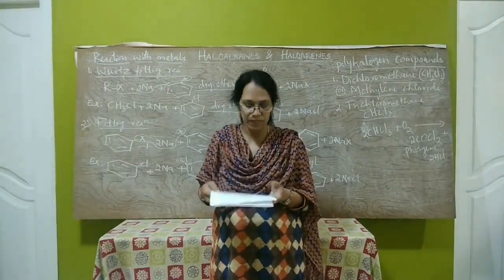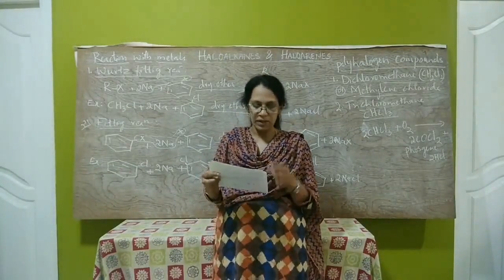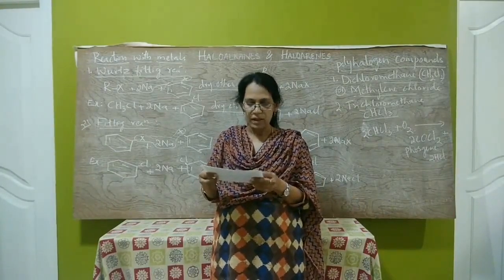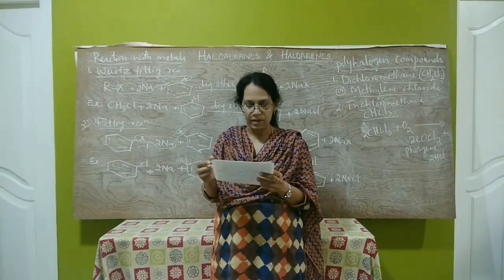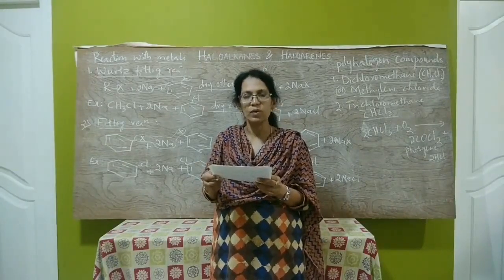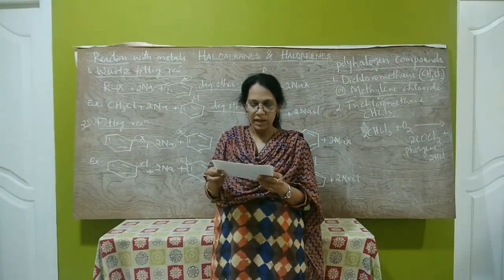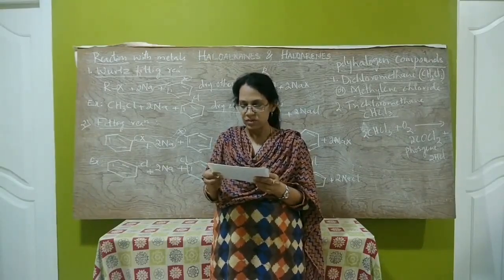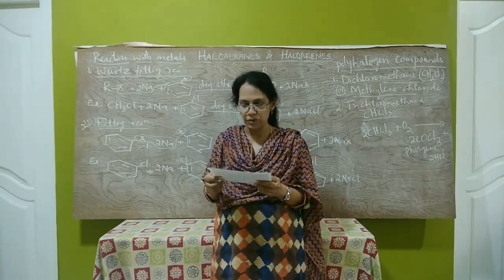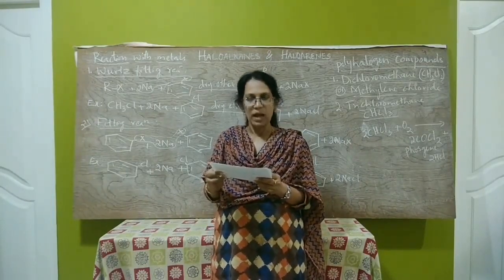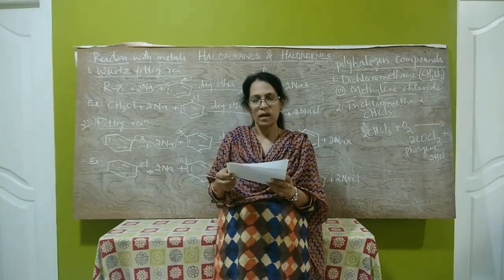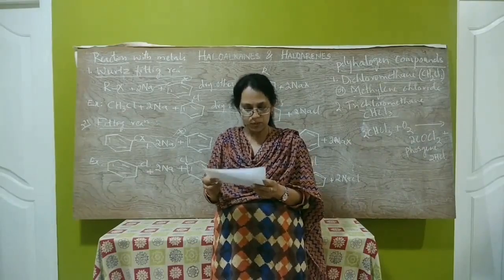Some harmful effects of this carbon tetrachloride are: it causes liver cancer. Its vapor causes irritation to the eye and causes irregular heartbeat. Then it causes dizziness, nausea, and may also cause permanent damage to nerve cells. And next, it depletes the ozone layer.